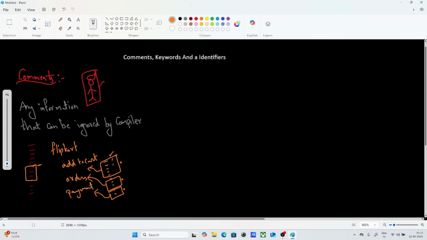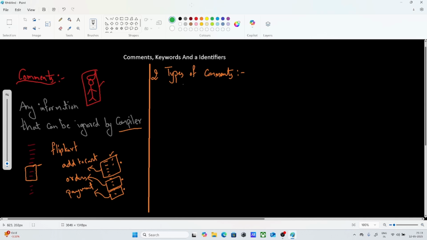comments. Here we have to know the types of comments. There are some types of comments. While giving comments we need to follow some rules, because the compiler is ignoring this information, which is only for you. For your understanding you are going to give the comments. We will give and we will understand also. There are 2 types of comments actually. How many types? 2 types of comments are there.